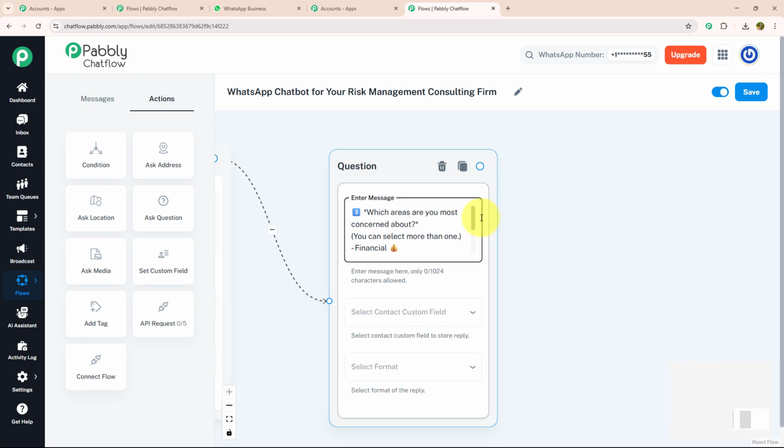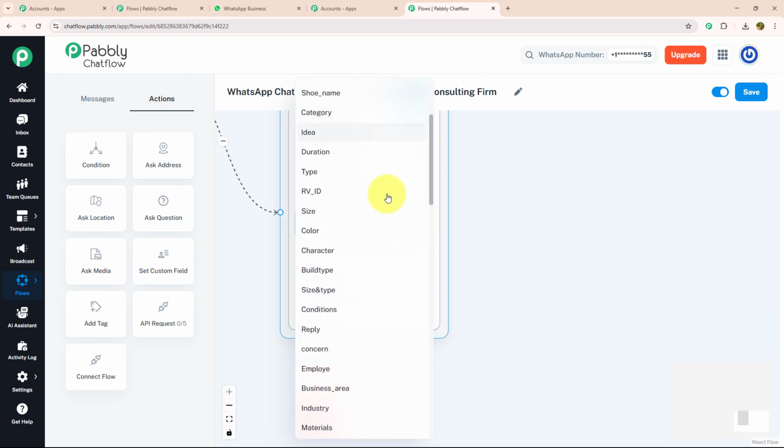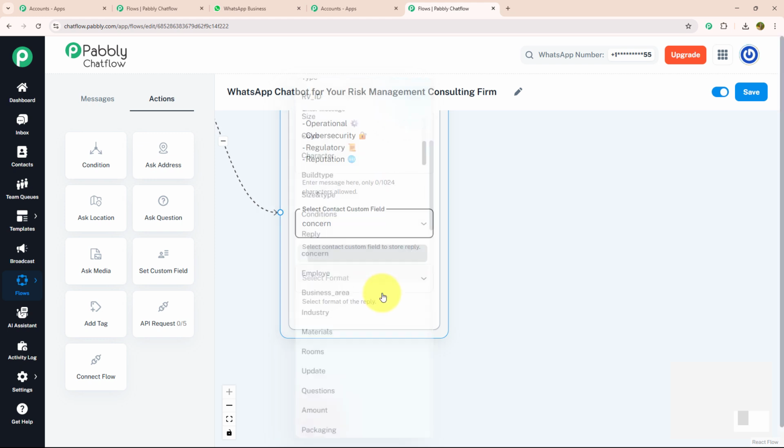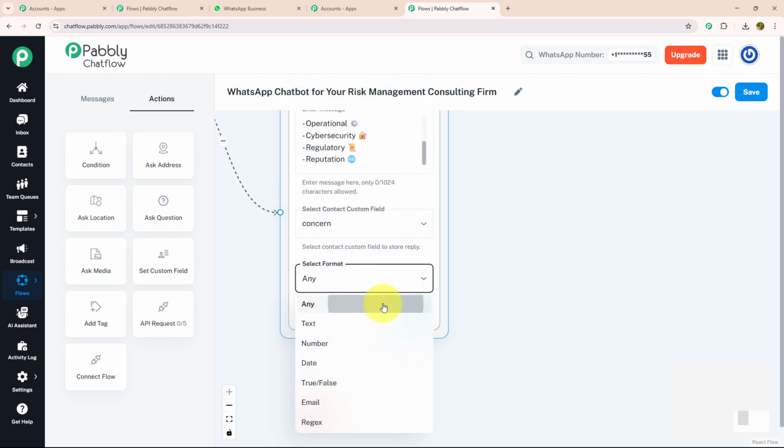Which area are you most concerned about? You can select more than one: finance, operations, cybersecurity, regulatory, reputation. For that, again, I'm going to select my contact custom field as concern and my format as any.